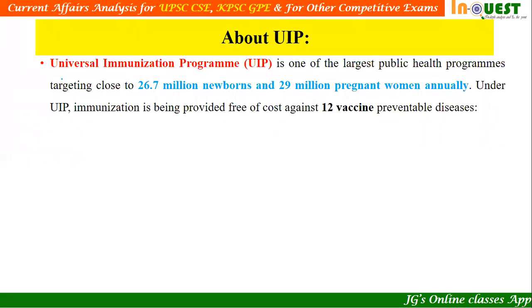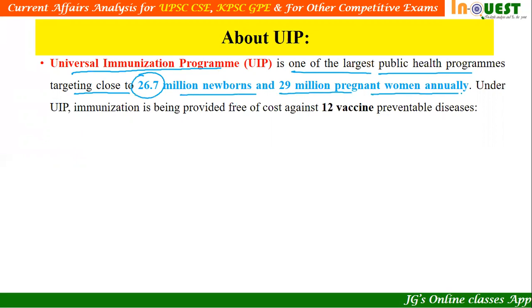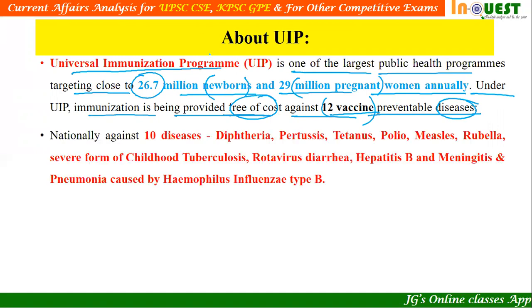And let us find out what UIP is. It is the Universal Immunization Program. It is one of the largest public health programs, targeting close to 26.5 million newborns and 29 million pregnant women annually. So it targets both pregnant women and newborns across India. Under this program, immunization is provided free of cost against 12 vaccine-preventable diseases, that is, any diseases that can be prevented by using vaccines. These 12 vaccines will be given free of cost by the government.